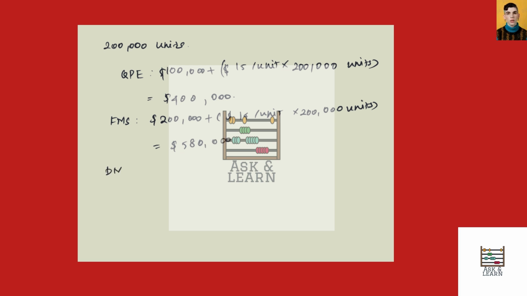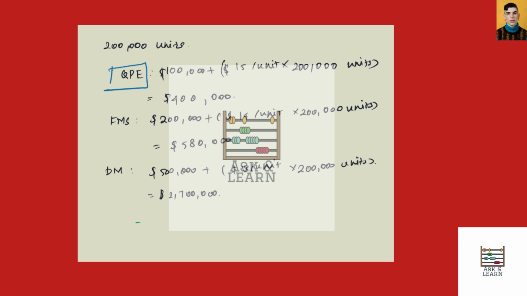And DM, $500,000 plus $13 per unit times 200,000 units, which is equal to, we get $2,700,000. So in this case, the GP process has the lowest total cost, so it would be the best option.